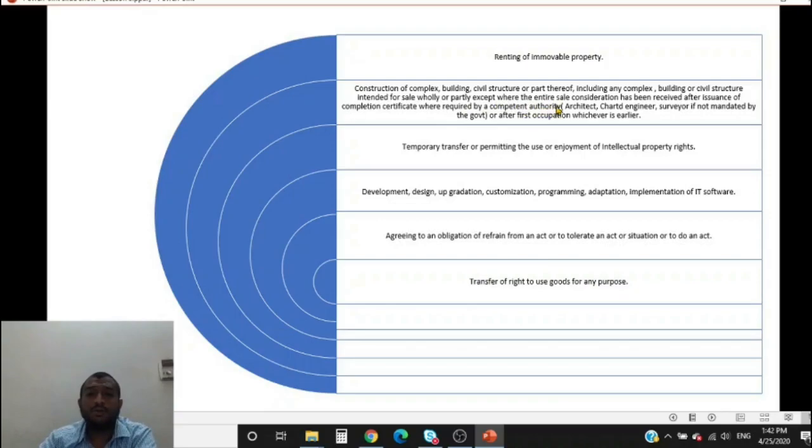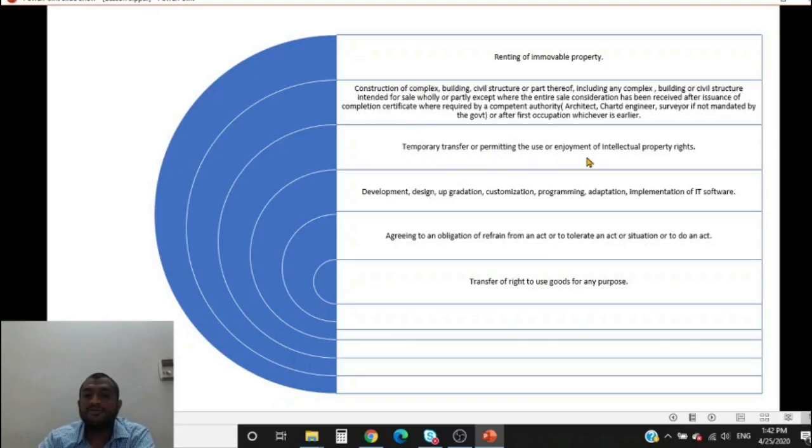Where it is not required to be issued, the competent authority, instead of the state authorities, would be the architect registered under the Architects Act, the chartered engineer, or surveyor. In other cases, it is the authority competent to issue a completion certificate, which would be the GHMC or any other municipality of the state. In case it is not covered under this entry in Schedule 2, it will be covered by Schedule 3, where the entire consideration has been received after issuance of the completion certificate. It is neither a supply of goods nor a supply of service.